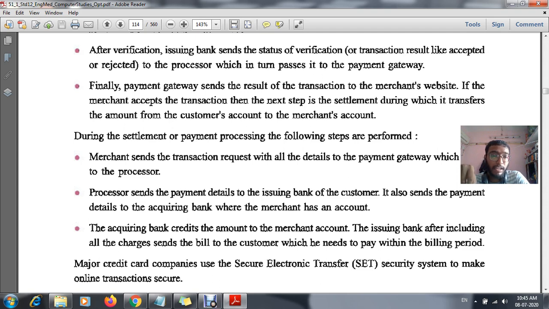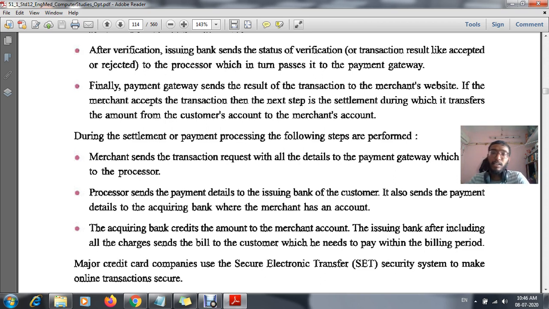Now the third process is that the acquiring bank credits the amount to the merchant's account. The issuing bank includes all charges and sends the bill to the customer. After the whole transaction has been completed, the invoice will be given to the customer, either in the form of a small message, or it can be sent as a paper bill.